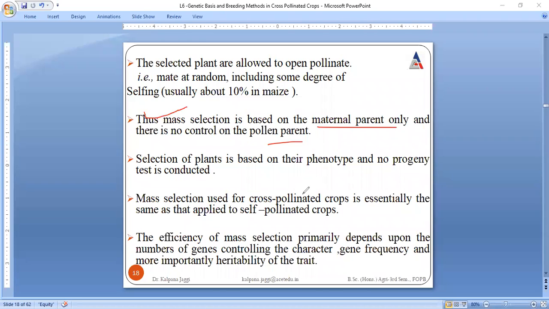So selection is done on the phenotype, and no progeny test is conducted, very important, right? Efficiency depends upon the number of genes which control the character, right? So this is all about mass selection.